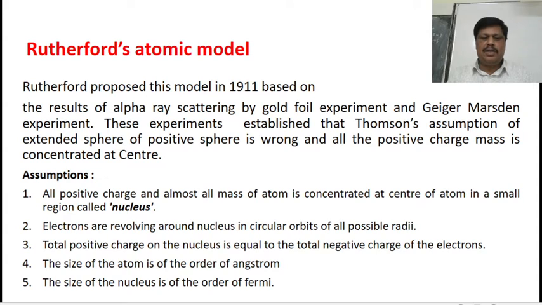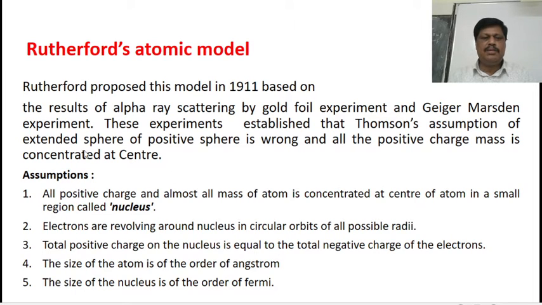Rutherford's atomic model. To overcome the difficulties in the Thomson's plum pudding model, Rutherford's atomic model was proposed. Rutherford proposed this model in 1911 based on the results of alpha ray scattering by gold foil experiment and Geiger-Marsden experiment. These experiments established that Thomson's assumption of extended sphere of positive charge is wrong and all positive charge and entire mass is concentrated at the center.